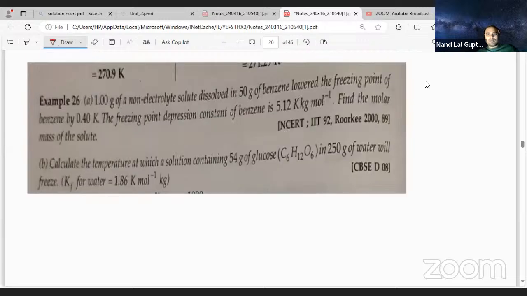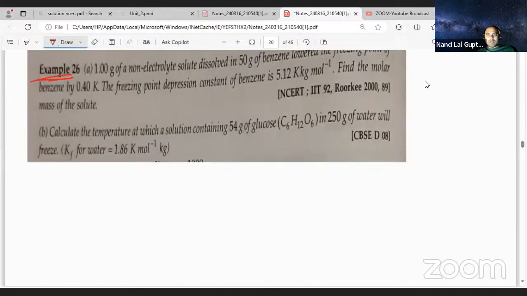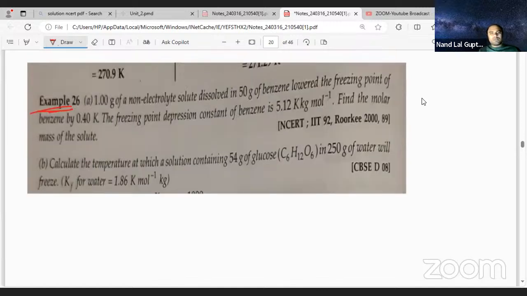1 gram non-electrolyte, 50 gram of benzene. This one is 26A. We are going to do 26A. I am doing it myself because you may find difficulty. They are saying 1 gram of non-electrolyte solute is dissolved in 50 gram of benzene. So W2 is 1 gram, and W1 is 50 gram benzene.